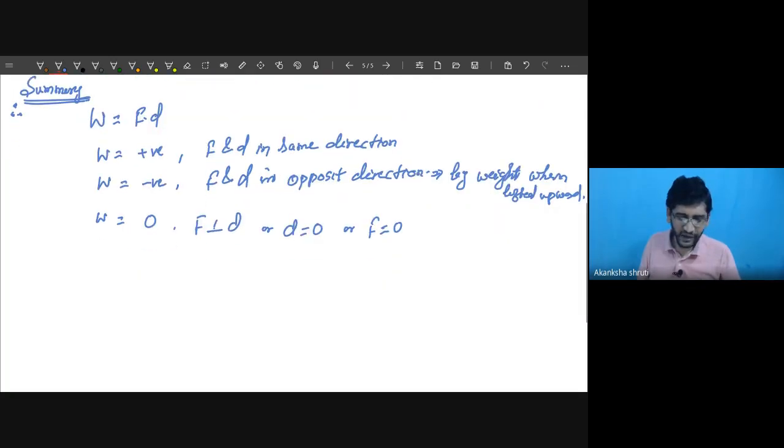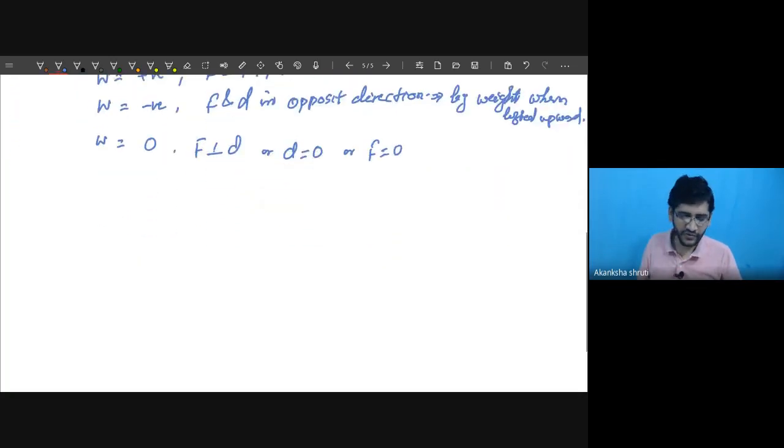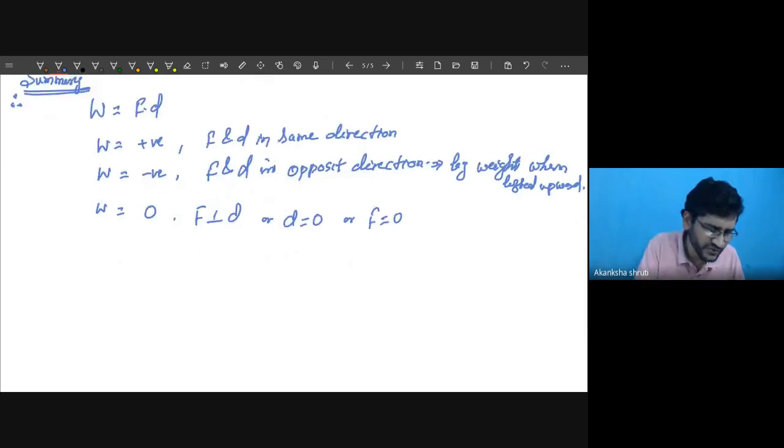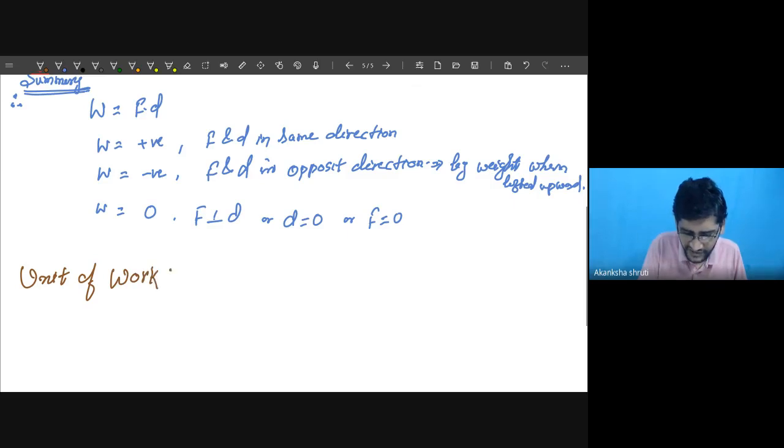Students, now let us go for the unit of work. What is the unit of work?